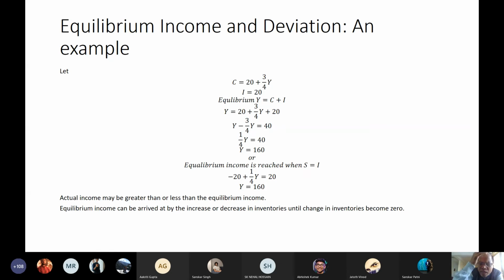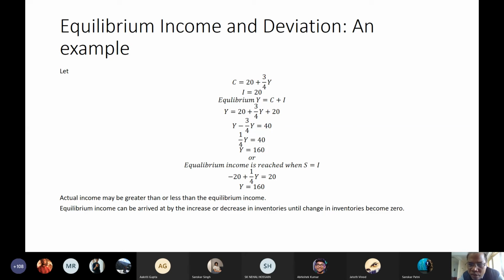Earlier it was 170, now it will become 162.5, plus I of 20, it is 182.5. Total income is 190. So total income is still greater than total expenditure, but the difference has come down from 10 to 7.5. This 7.5 will go to the inventory.